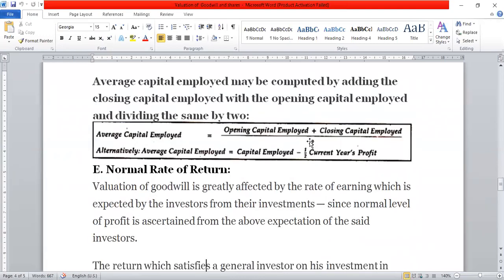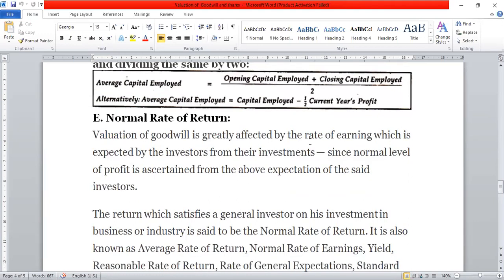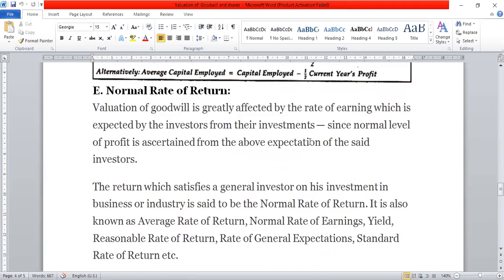Then the next important item for calculation of goodwill is the normal rate of return, popularly known as NRR. Valuation of goodwill is generally affected by the rate of earnings expected by the investors from an investment. Since the normal level of profit is certain from the above expectation of the said investors, the return which satisfies a general investor on his investment in the business or industry is said to be the normal rate of return.